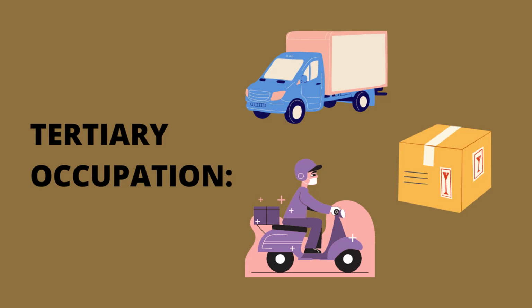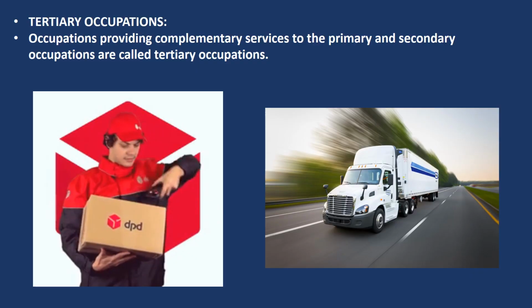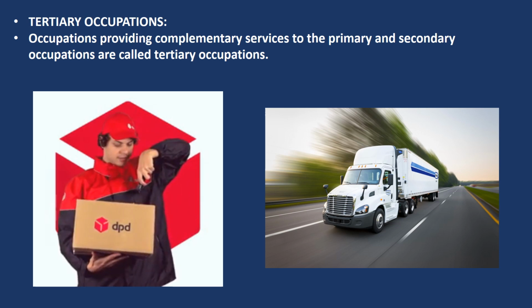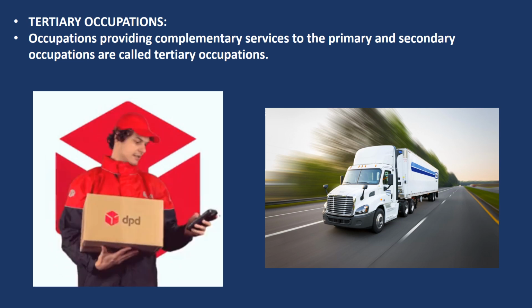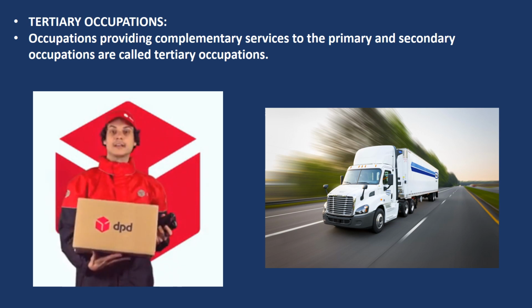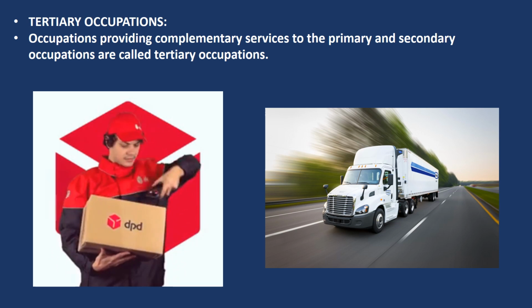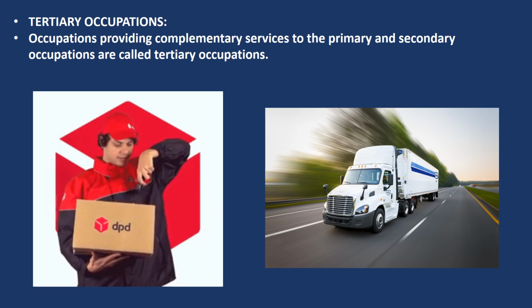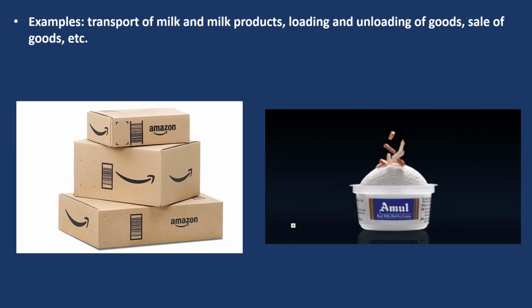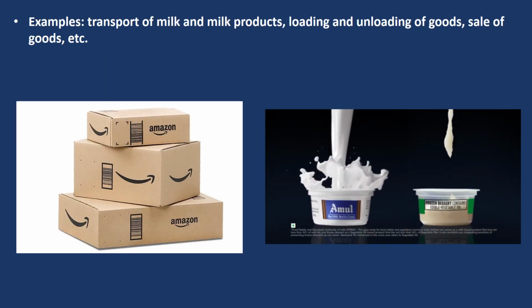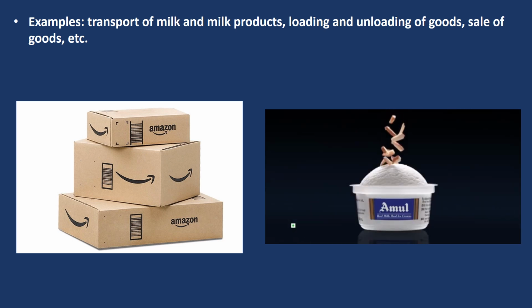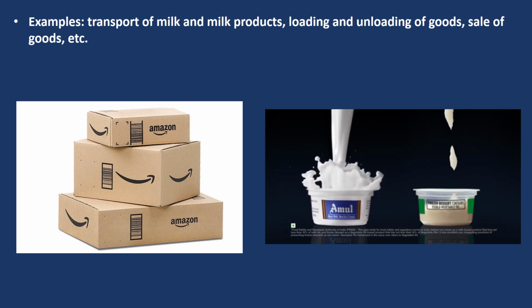Tertiary occupation. Tertiary occupation provides complementary services to the primary and secondary occupations. As these occupations provide different services to the society, they are also called service occupations. Example, transport of milk and milk products such as dahi, ice cream, etc. Sale of goods, loading and unloading of goods.